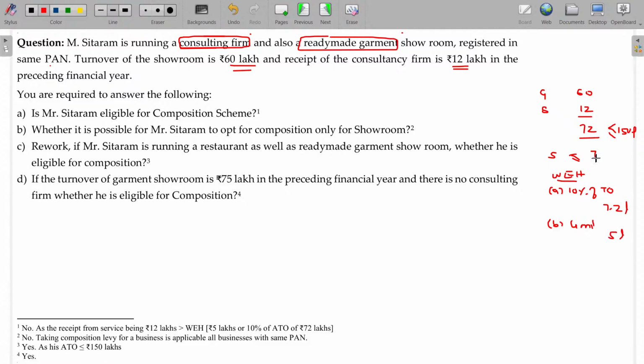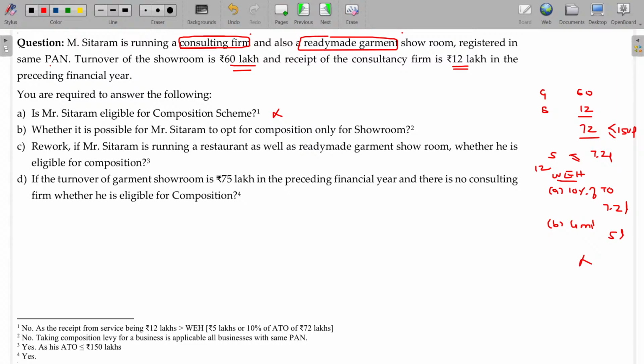So 7.2 lakhs. But the service value is 12 lakhs. So naturally, no. Is Mr. Sitaram eligible for the composition scheme?